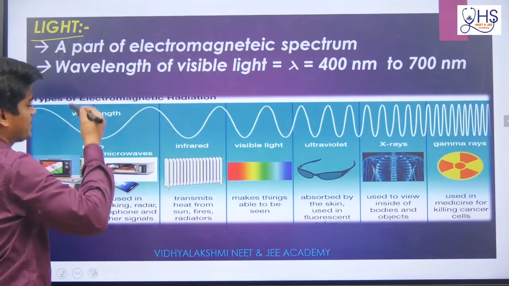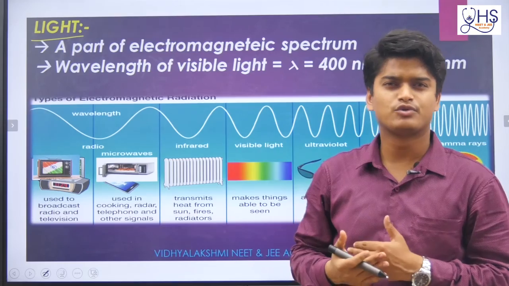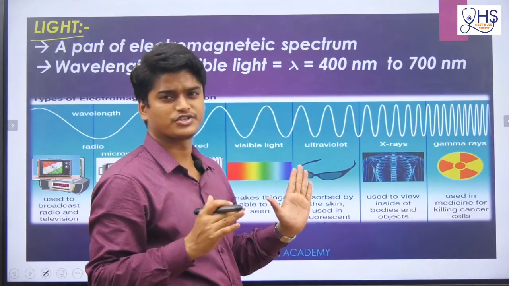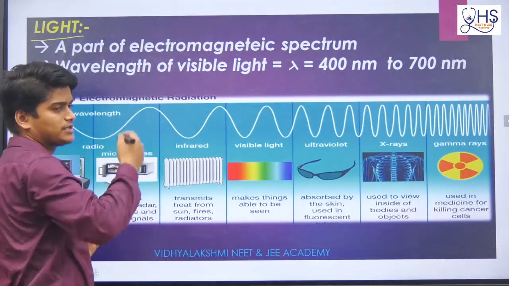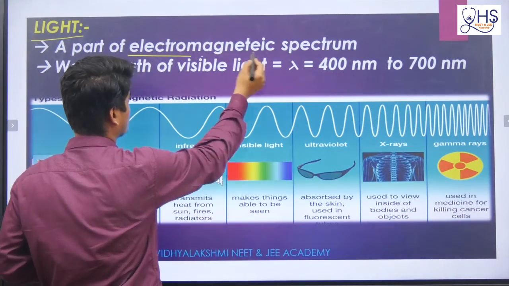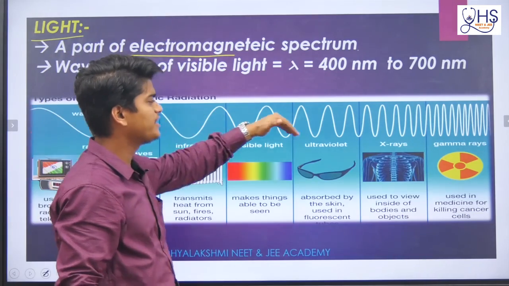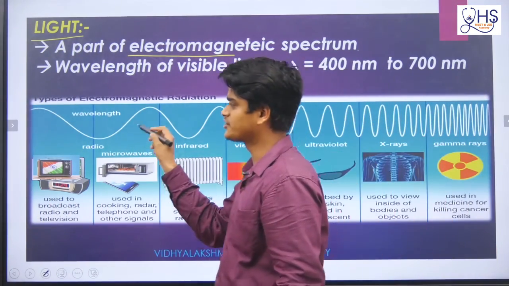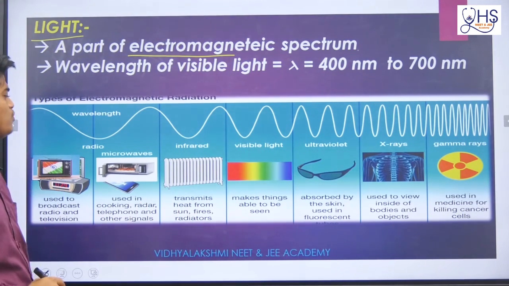In the reflection chapter, the first thing that comes is light. Due to light only we are able to see objects. We can see objects by the reflection process. Always remember, sometimes a question comes that due to reflection of light we can see the object. Light is a part of the electromagnetic spectrum, which is shown in the figure. A wave-like structure is given, and this is the electromagnetic radiation, or electromagnetic wave.